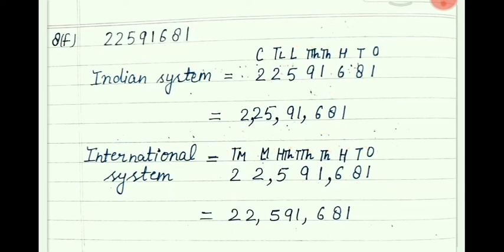As you can see, in the international system every period has up to 3 places: ones, tens, hundred. So here put a comma, then 1000, 10,000, 100,000, and here also put a comma. So we can write this number as 22,591,681. Got it?